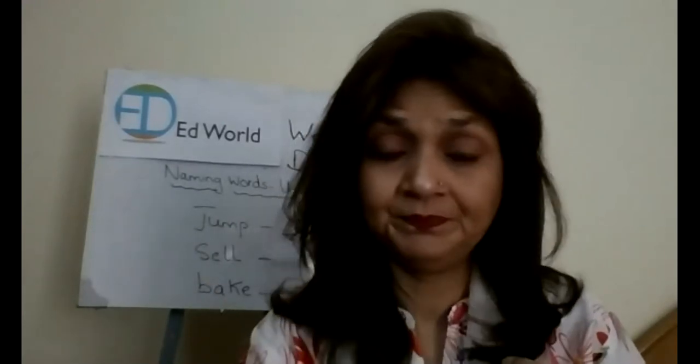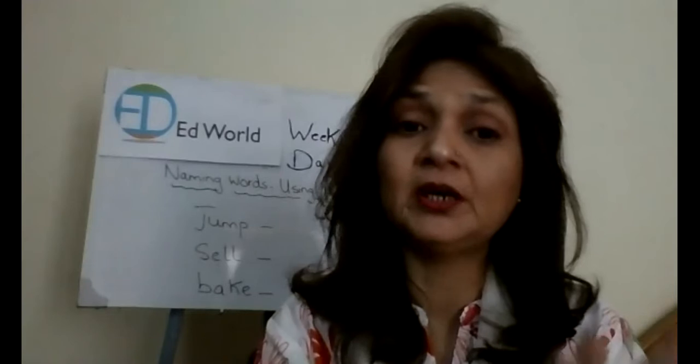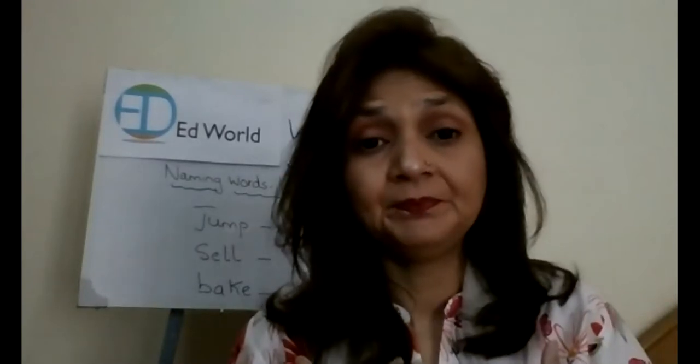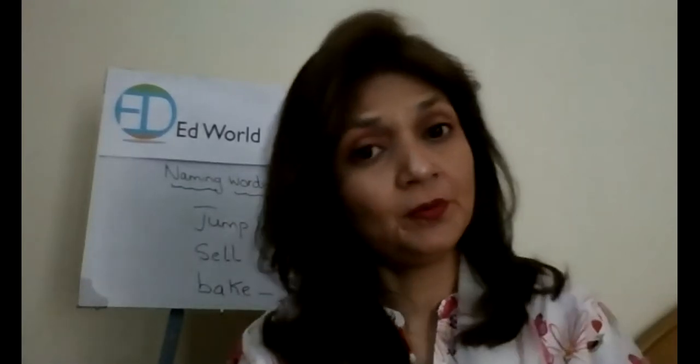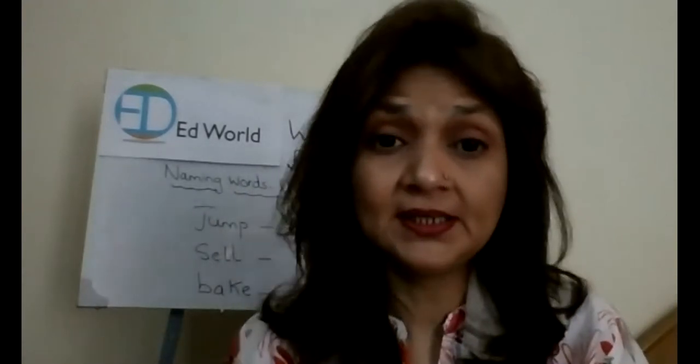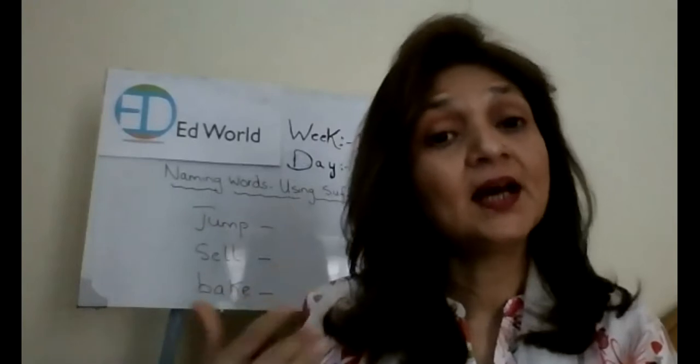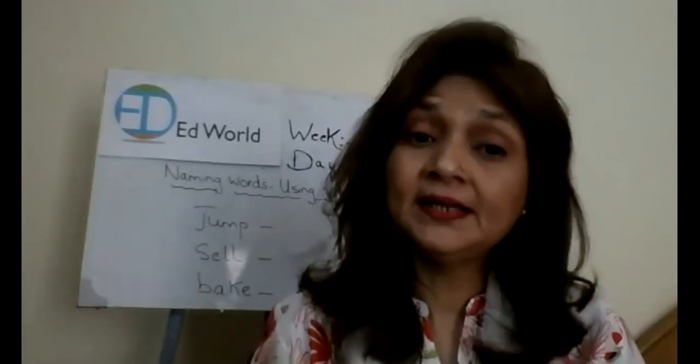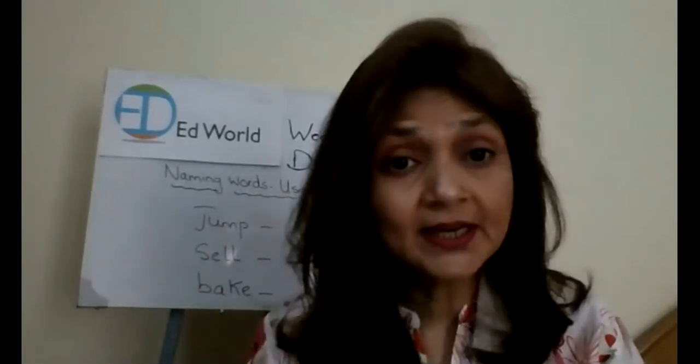Now, who are you? You are a girl. You are a boy. And who am I? I am a girl. Your mom is a woman. Your aunt is a woman. So these are names. These are naming words. And what are naming words?